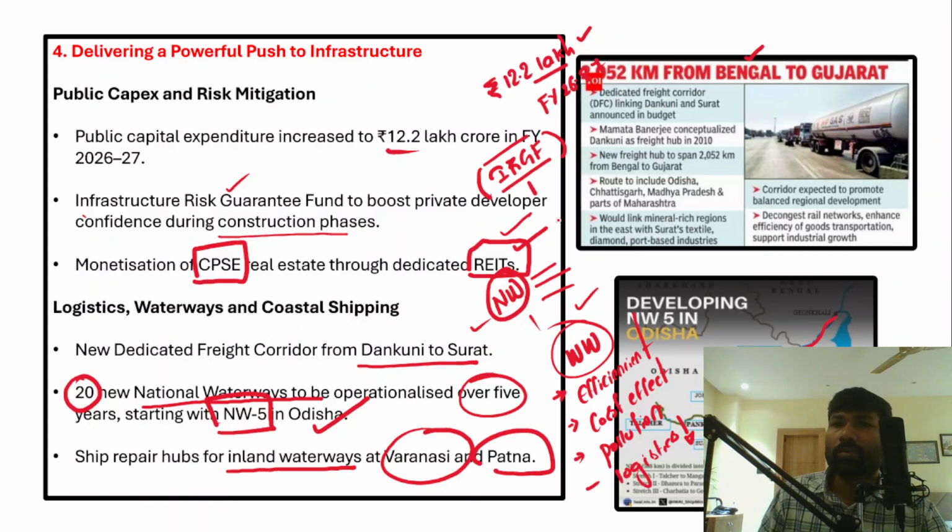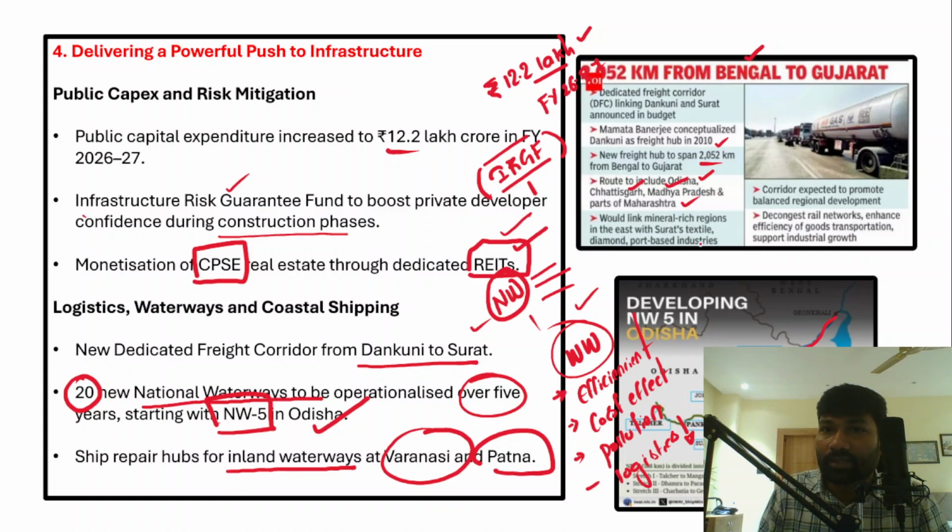Right. So Mamata Banerjee, the Chief Minister of West Bengal, conceptualized this freight hub in 2010. The new freight corridor spans 2,052 kilometers from Bengal to Gujarat. And this route includes Odisha, Chhattisgarh, Madhya Pradesh and parts of Maharashtra as well.